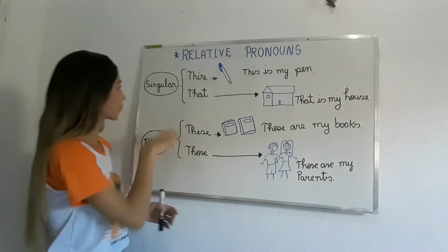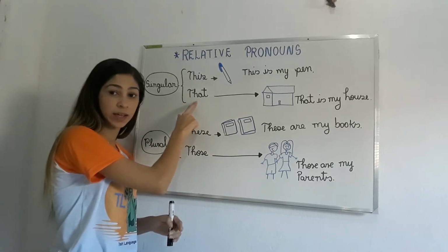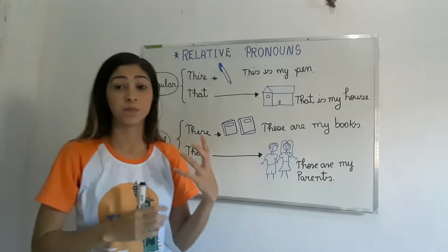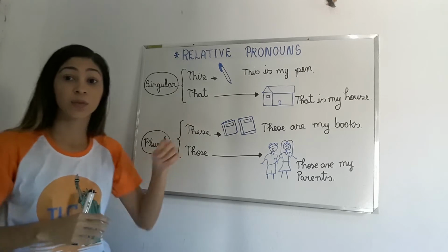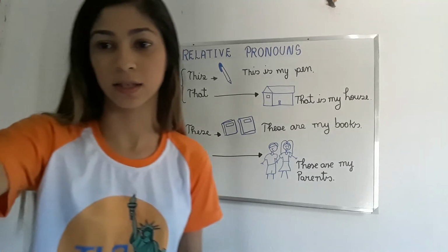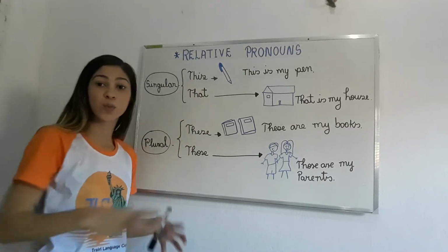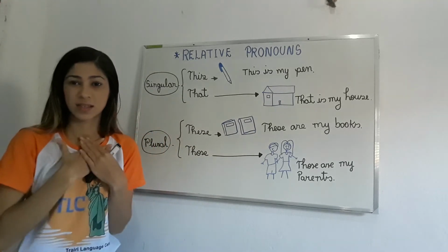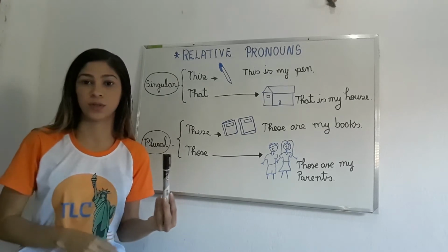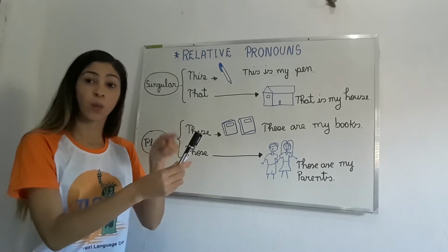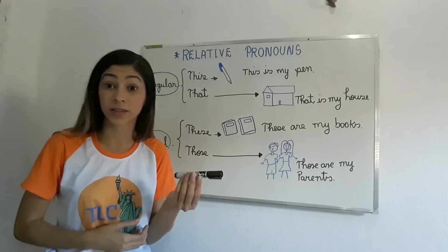Okay, so in singular we have this and that, okay? When I want to point to something, I could use this or that for singular. How can I say this, teacher? So, this I use when the thing is very near me and I can point. For example, if I ask you, students, what's this? You answer me, teacher, this is a marker.